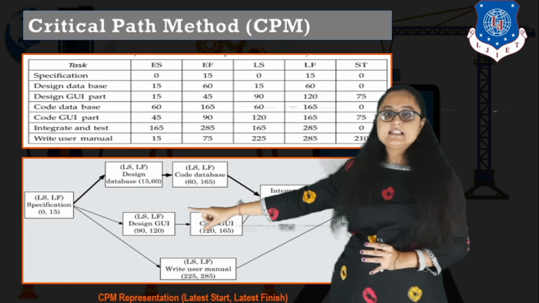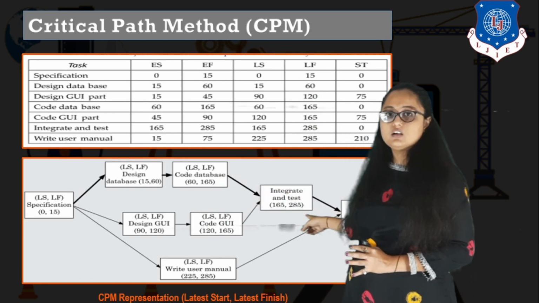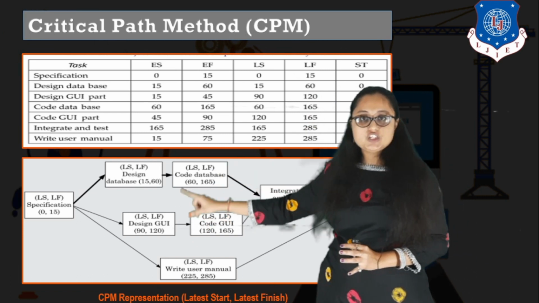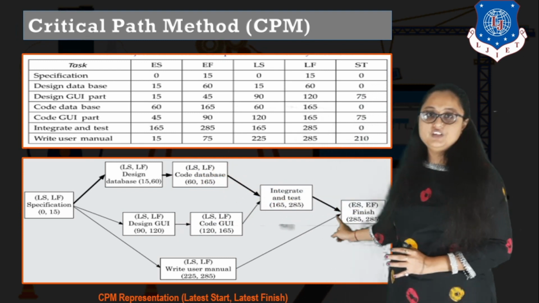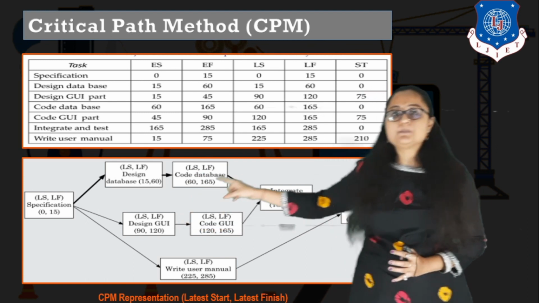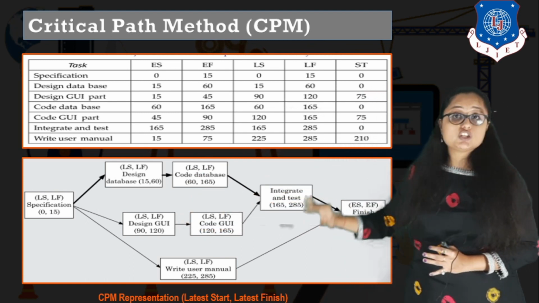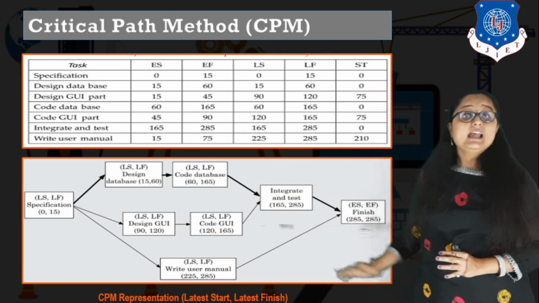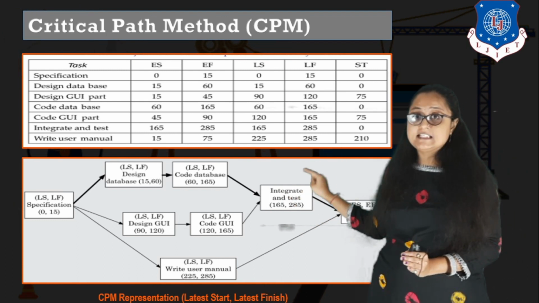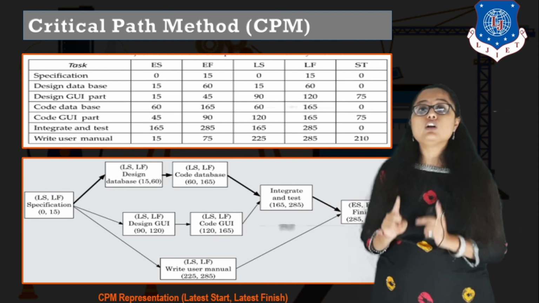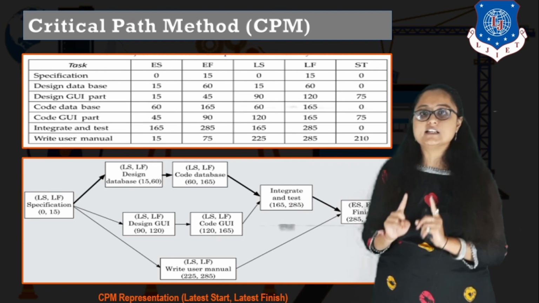So here you can see the arrows which are darkened, right? So specification, design database, core database, integrate and test, and finish. So this is the longest path in our project which does not have any slack time, and if we delay any of the activities in this path, that is in critical path, then the overall project duration or schedule will suffer.